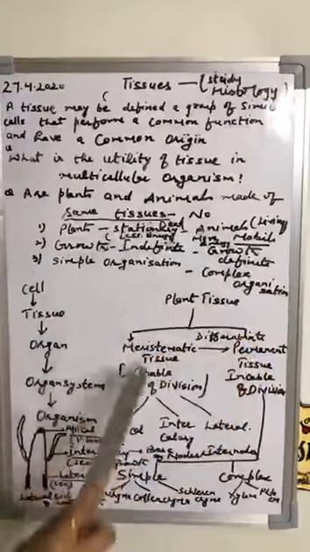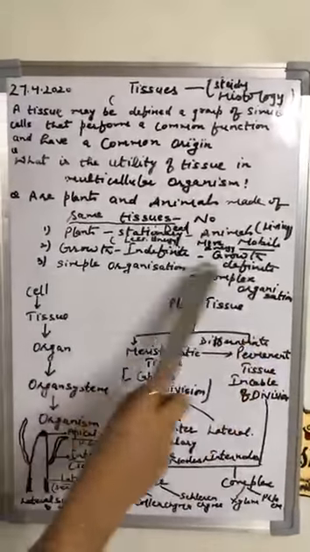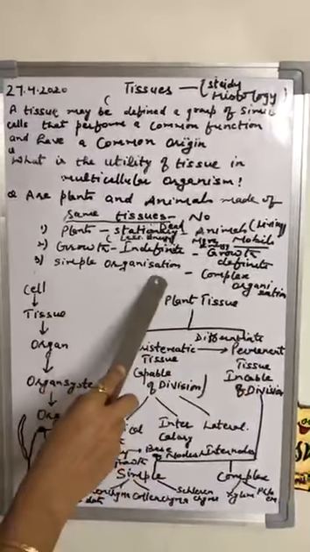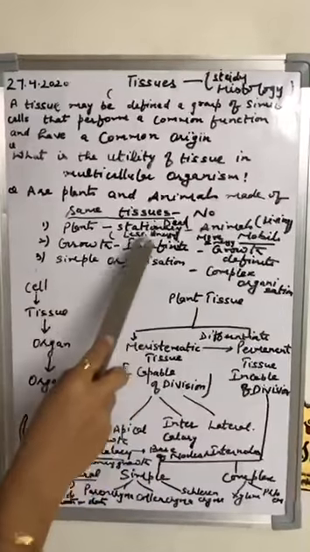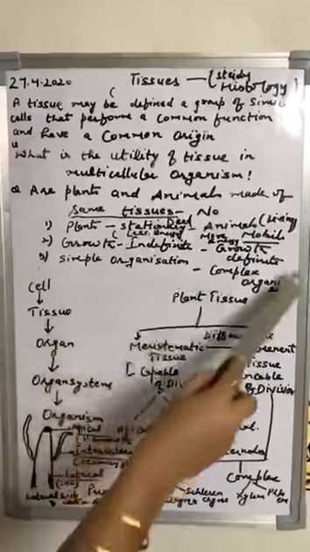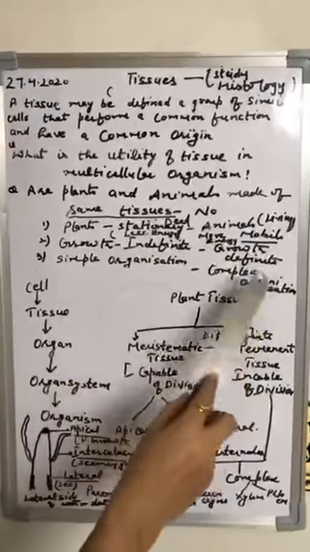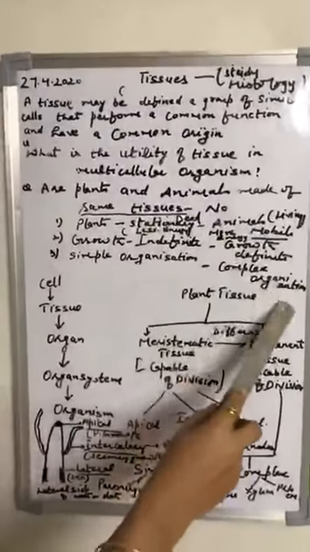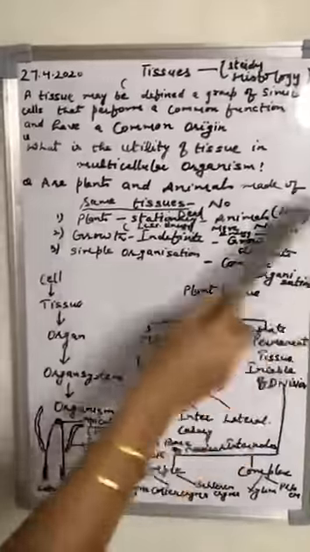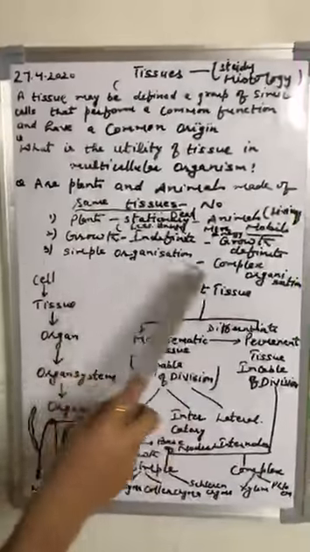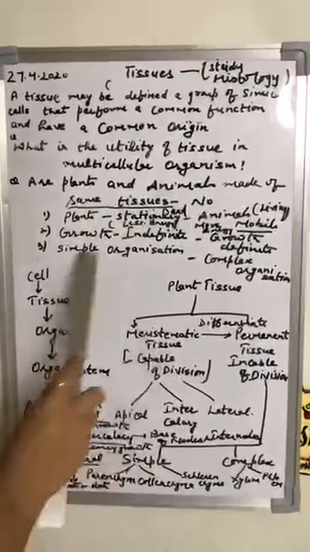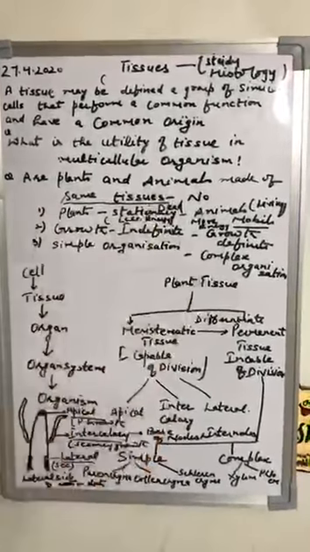That's why the organization in plants is simple, but the body of the animals is complex. That's why there is complex organization. Because of all these differences, plants and animals are not made up of the same type of tissues. They are made up of different types of tissue.